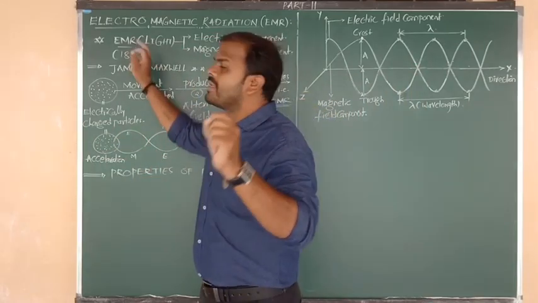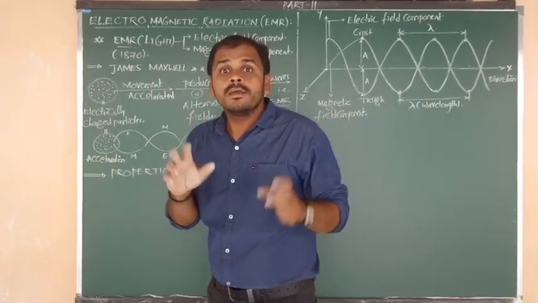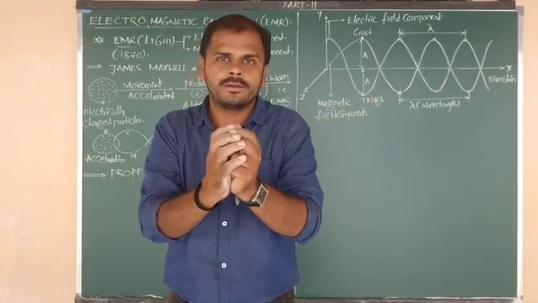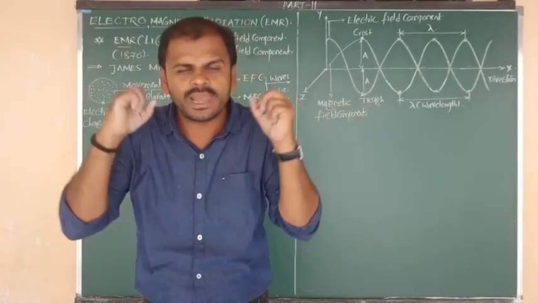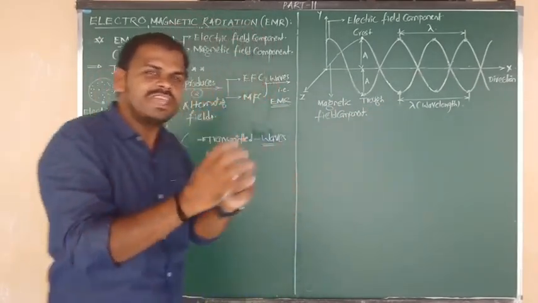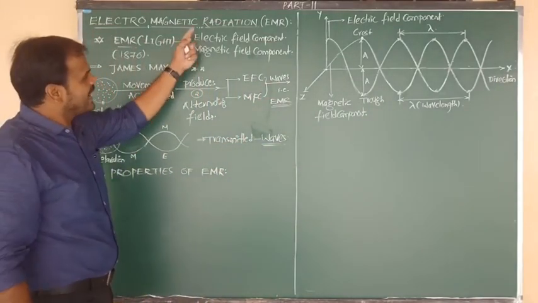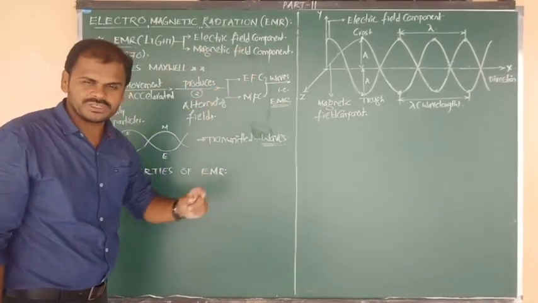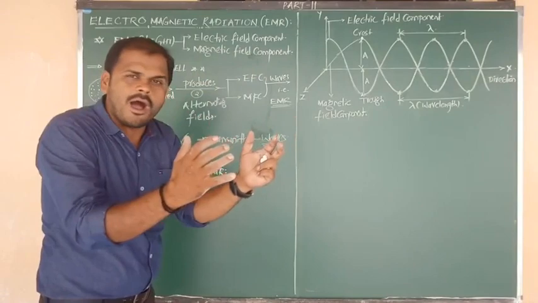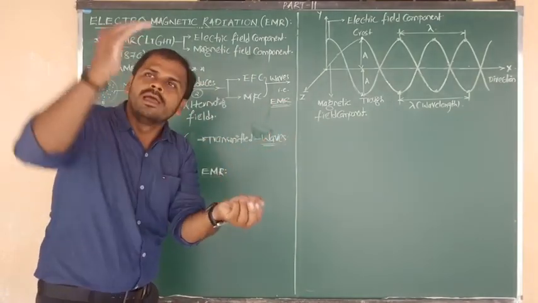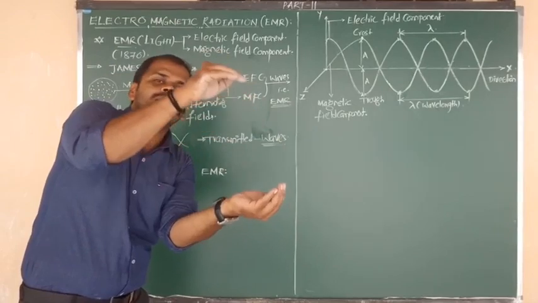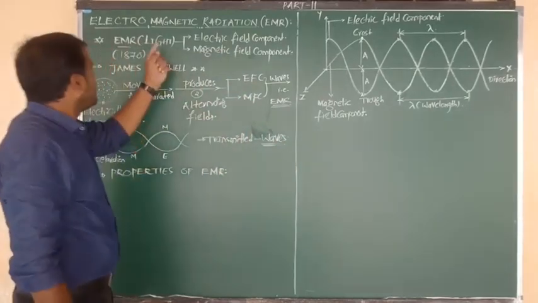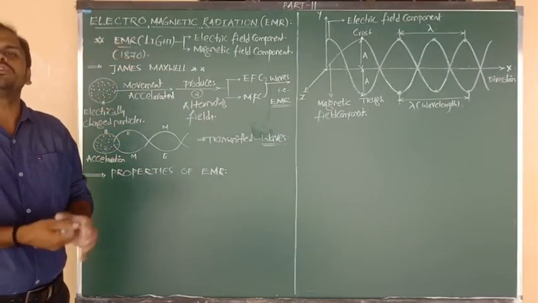every light, and also every EMR, is composed of two special components. The first is the electric field component and the other is the magnetic field component. By the association of both the electric field and magnetic field, we get the complete meaning of light, that is, electromagnetic radiation.